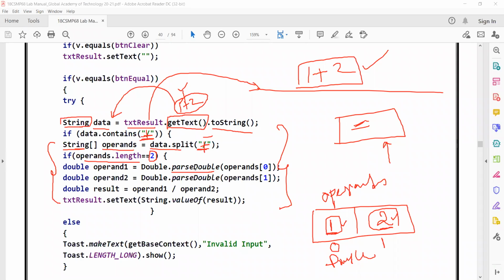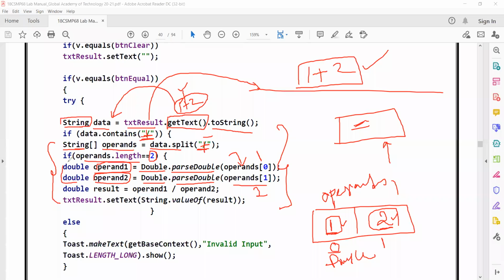Parse double. This parse double is present inside a class called Double. Inside this, I'm trying to pass the corresponding values. Operands of 0 refers to the value 1. Similarly, operands of 1. The name of the array is operands, and at index 1, I have 2. I'm trying to convert these to double and store the results in operand 1 and operand 2. Now both operands are double.